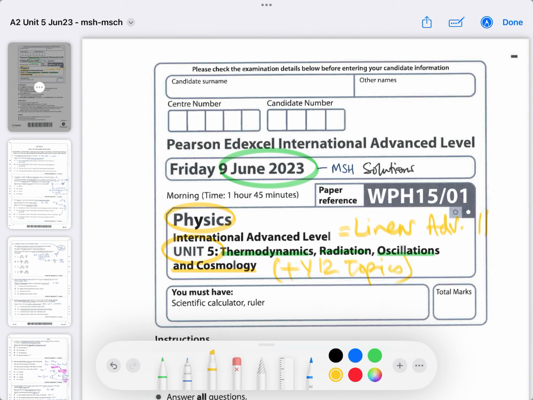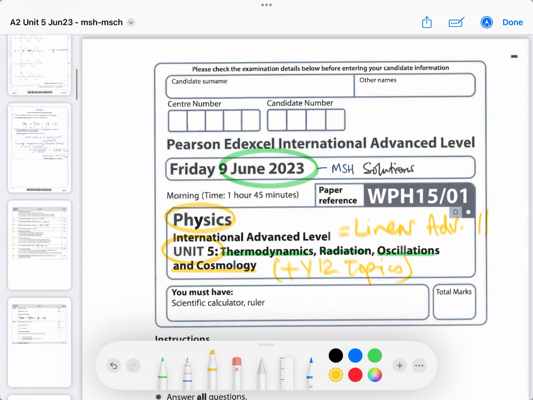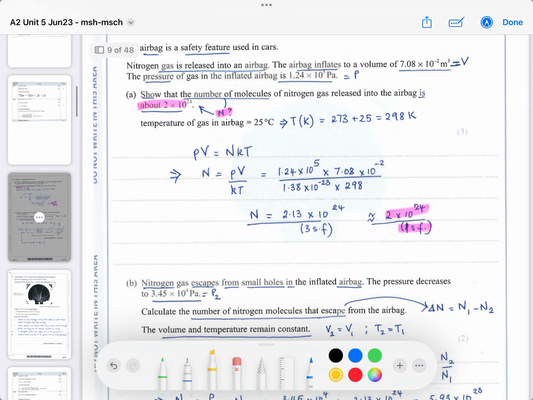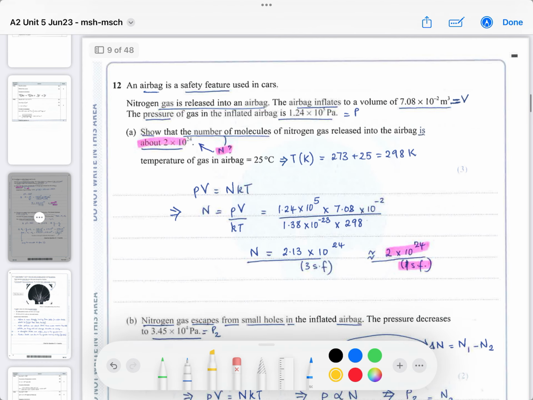Because there aren't enough linear advanced papers, as there's only 1 exam per year, my recommendation is for you to go and use the modular papers to prepare a deeper knowledge of these topics before using your own papers as your final practice. Okay, so we went through question 11 and 12.